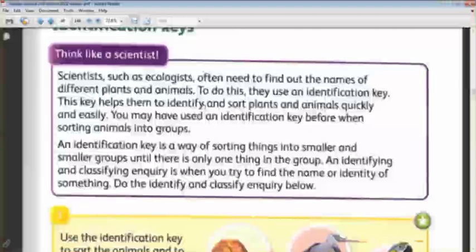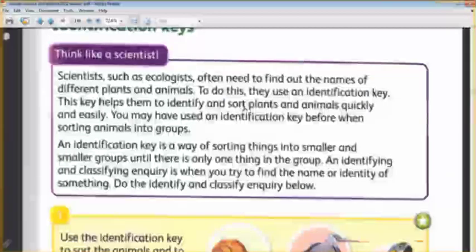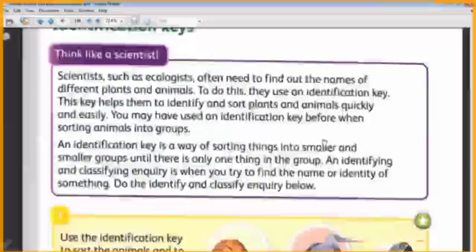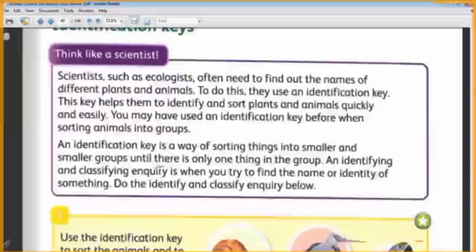So the identification key helps us to identify and sort plants, to know the name of the plant or the animal. Sorting them is putting them in smaller groups. It's an easy and quick way. The identification key is a way of sorting things into smaller and smaller groups until there is only one thing in the group.